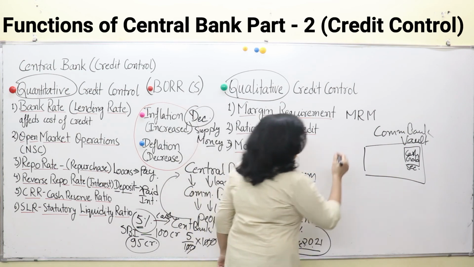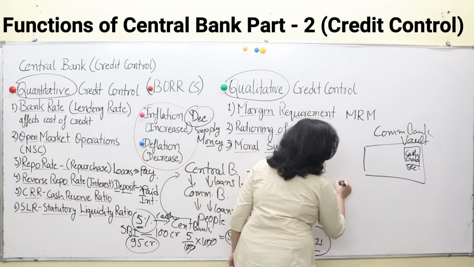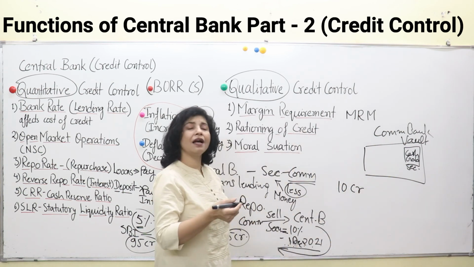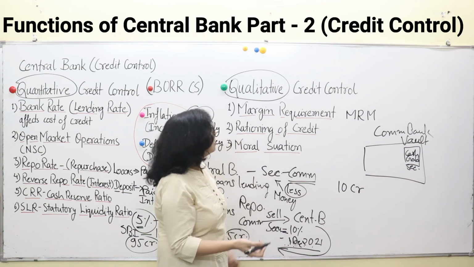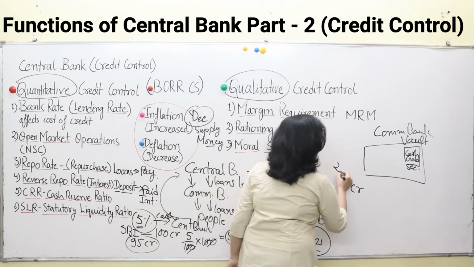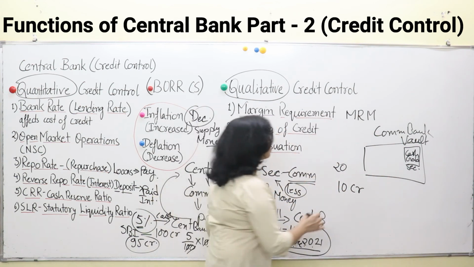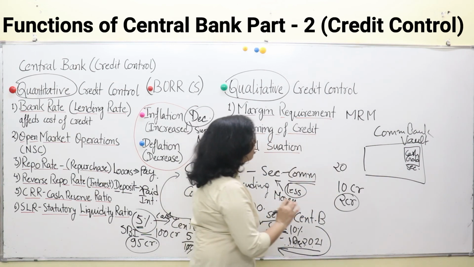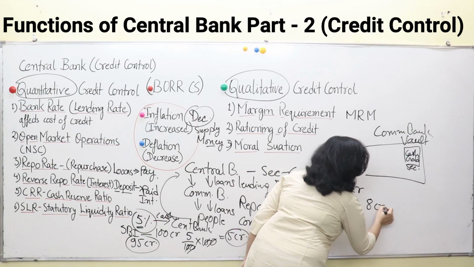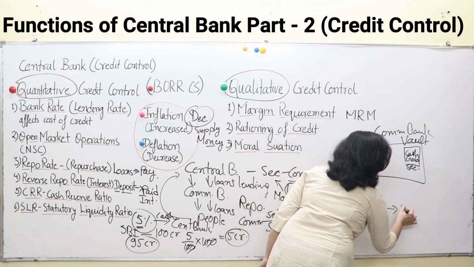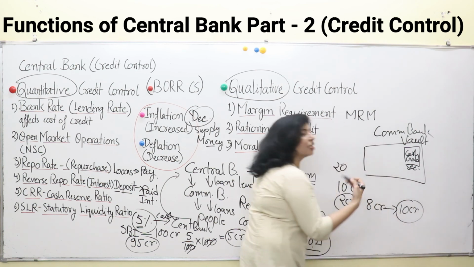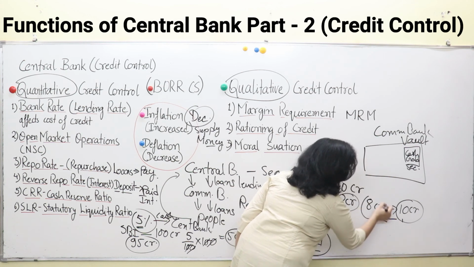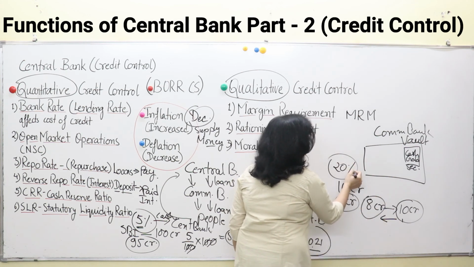Okay. So if I have a house which is worth rupees 10 crore, and if I am asking for a loan from the government, and the credit margin requirement is 20%, then 20% of 10 crore is 2 crore. So if I have to take a loan of 8 crore, I'll have to pledge something of 10 crore. If I am mortgaging my house of 10 crore, I will be getting a loan of how much? 8 crore only, if margin requirement is 20%.